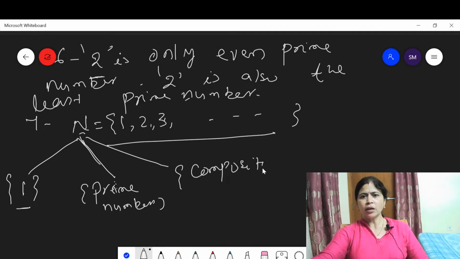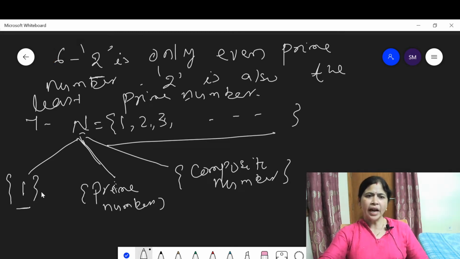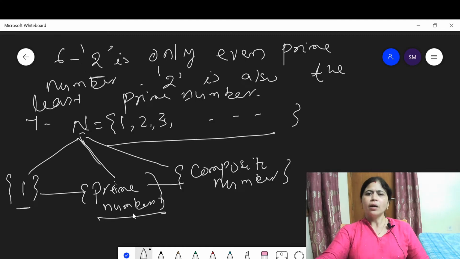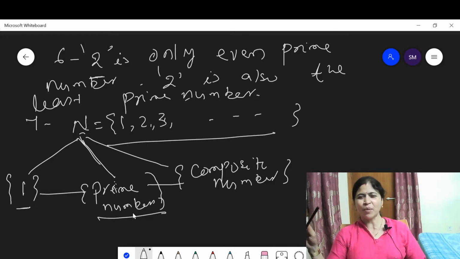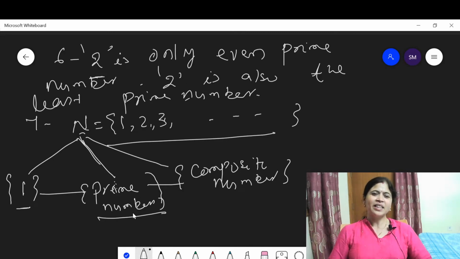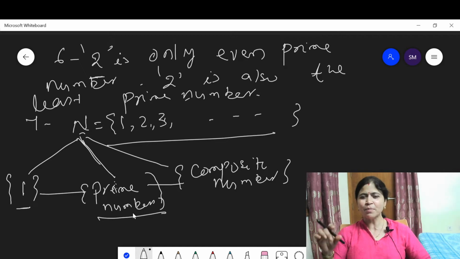What do we mean by disjoint sets? Disjoint sets means the sets do not have common elements. A number can be either prime or composite, but no number is both prime and composite. Understand? The number may be prime, may be composite, but no number in the number system is both prime and composite. This means the natural number set is divided into 3 parts.